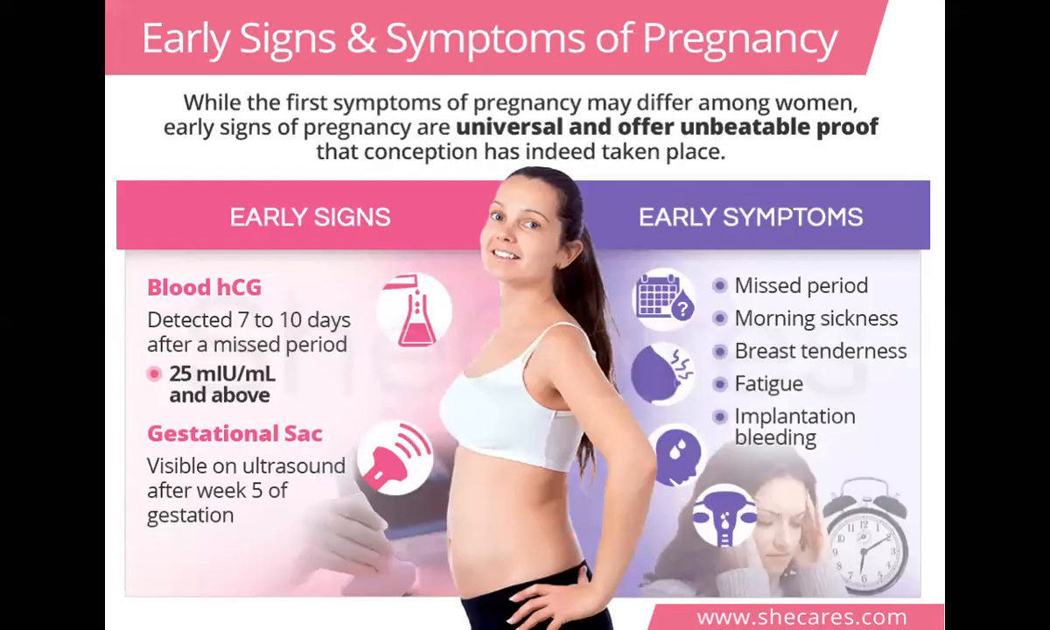Before starting with that, we should know what the normal signs and symptoms of pregnancy are. The first symptom is the missed period, or amenorrhea, which is the most important. Then there may be morning sickness, that is nausea and vomiting. Sometimes there is breast tenderness, and fatigue.